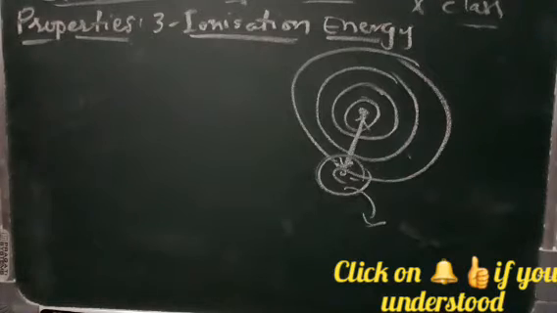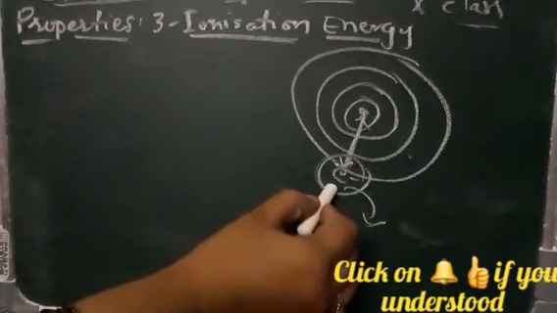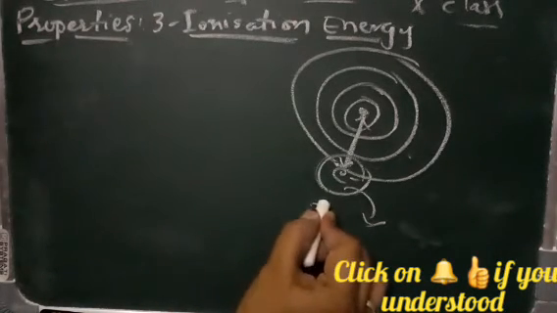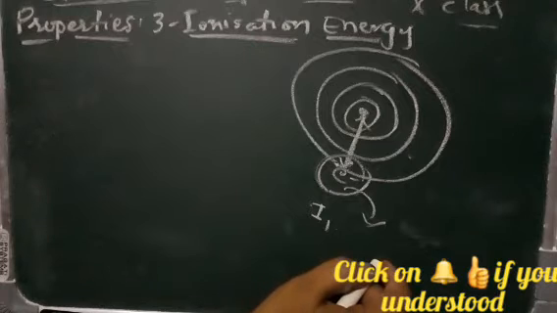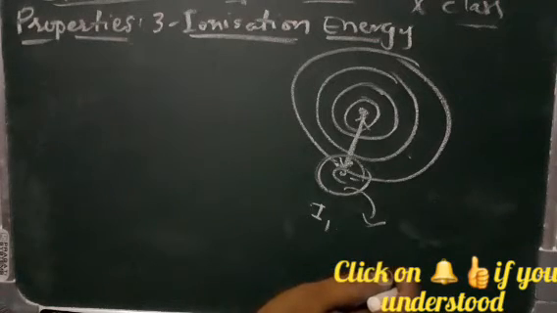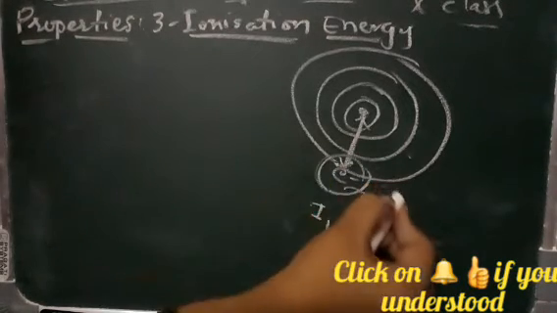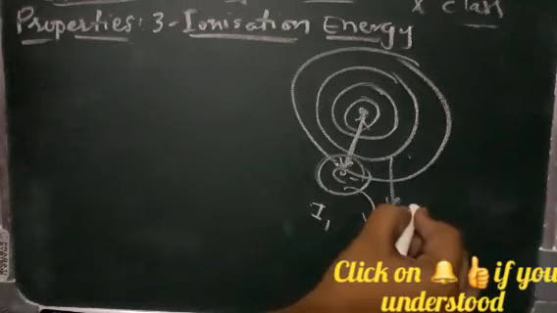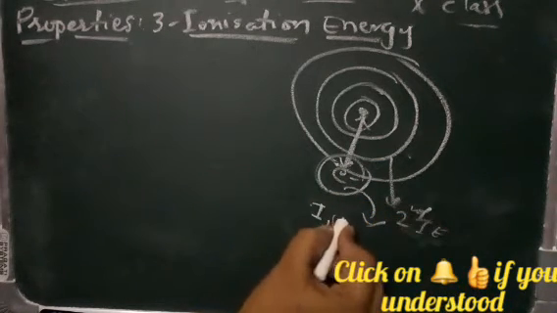Okay. The energy required to remove the first electron from the outermost shell is called the first ionization energy. Then the energy required to remove an electron from the unipositive ion of an element is called the second ionization energy.